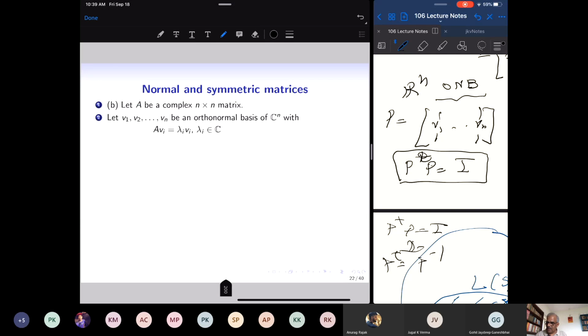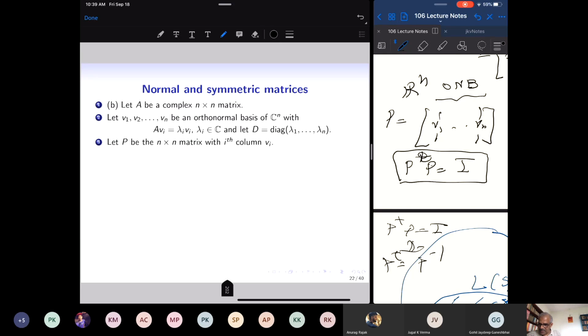So now suppose I have a complex matrix A and there is an orthonormal basis of Cn, so that A Vi equals lambda i Vi. Take the diagonal matrix D and let P be the n by n matrix whose ith column is Vi. So the matrix P which diagonalizes the given matrix always has its column vectors as eigenvectors of the given matrix.